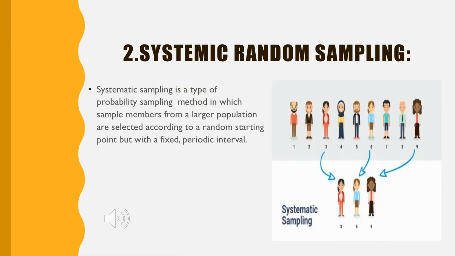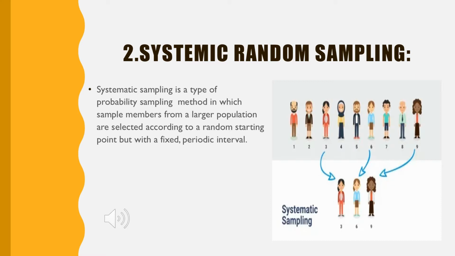The next method is systematic random sampling. In this, we select the test population according to a random starting point and a fixed interval. For example, if we have 10 or 12 people, we will take every second person, every third person. Assume 9 people are standing in a line and we need only 3 people for the test.